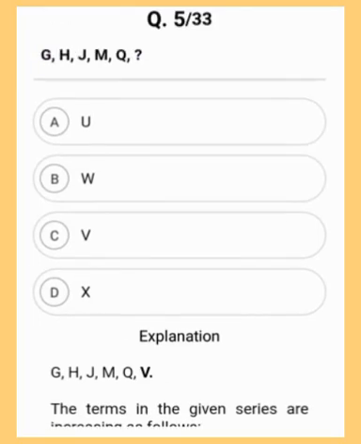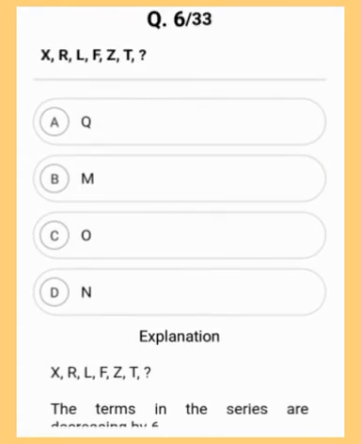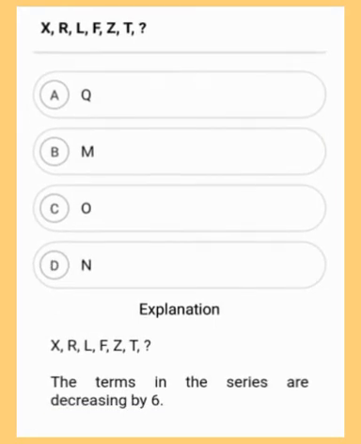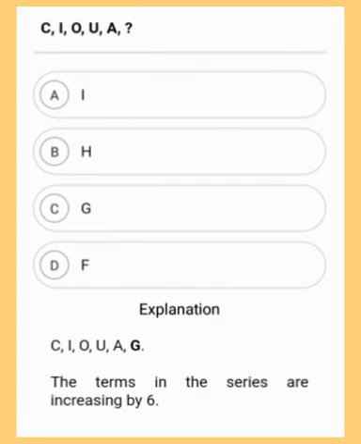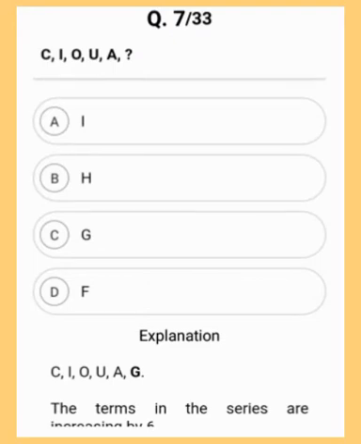Moving to the next question, which is question number 6. The terms in the series are decreasing by 6. Again, one of the easiest questions. So the correct answer is option B, which is M. Moving to the next question, which is question number 7. Here the terms in the series are increasing by 6. So the correct answer is option C, which is G. Moving to the next question, which is question number 8.